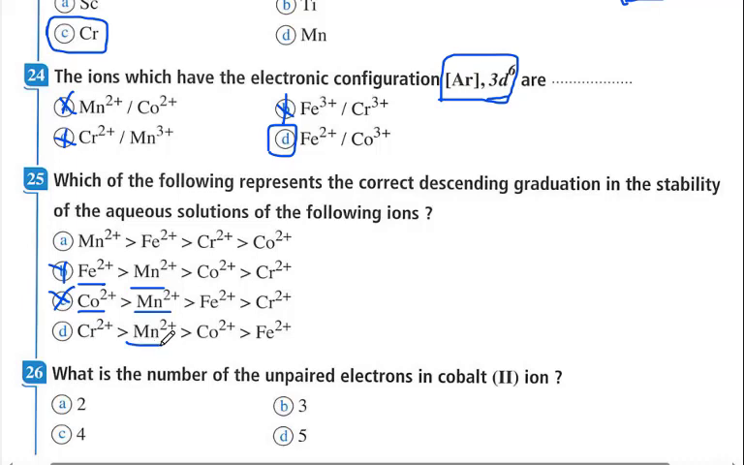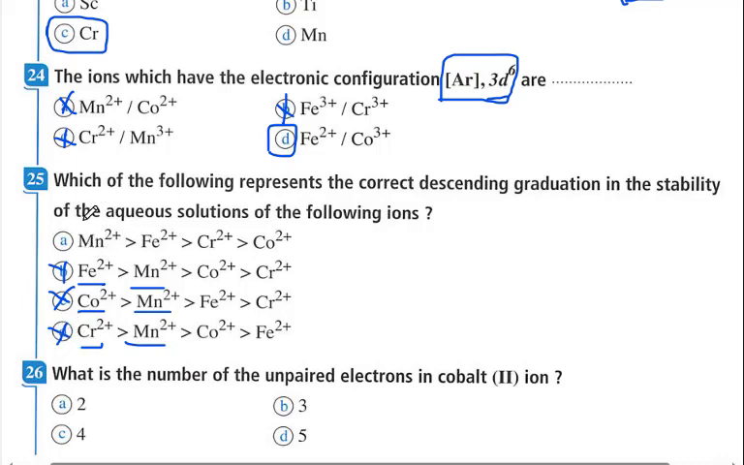Here manganese contains 5 electrons in the 3d. Chromium positive 2 contains 4 electrons. Chromium 4s1 and 3d5 loses 2 electrons, 1 from the 4s and 1 from the 5 electrons of the 3d, so 3d contains 4 electrons, so the more stable is manganese positive 2. Here manganese positive 2, so this is not correct.